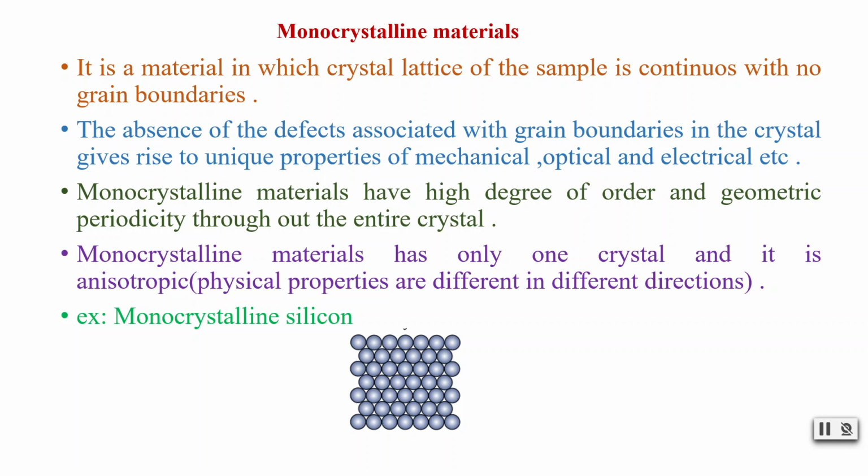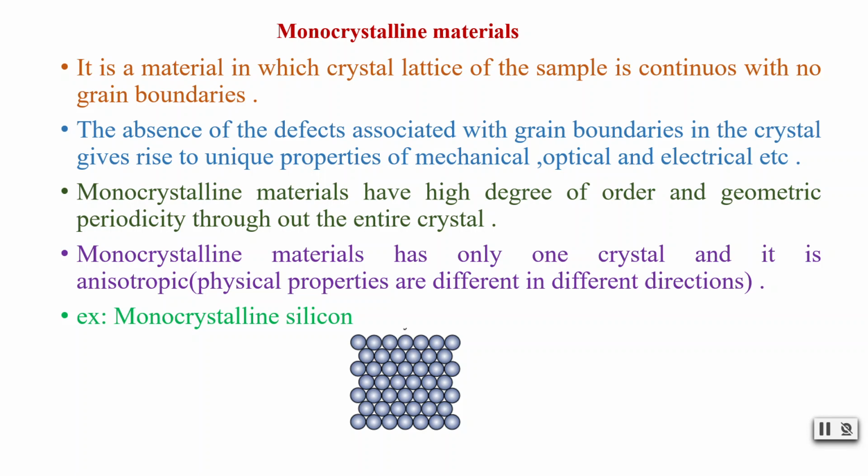Like if you take a cube and draw lines in all directions with equal spacing on all the sides, that is all six faces, then you will get intersecting points in the cube, inside the cube also.